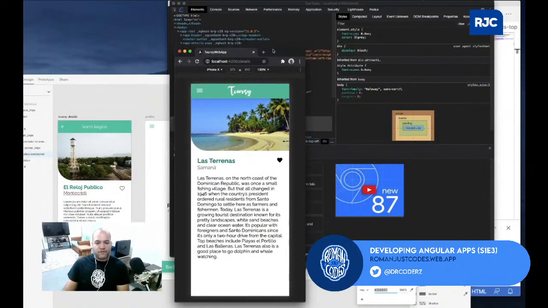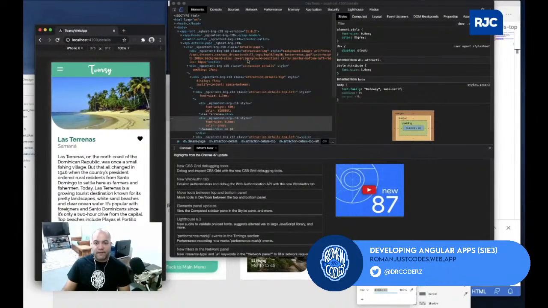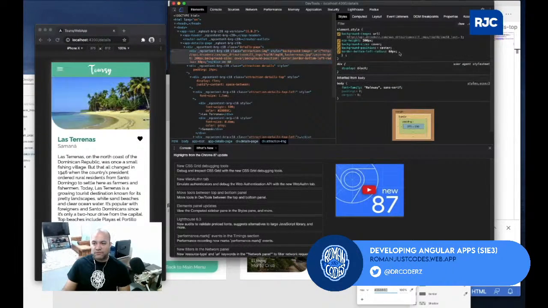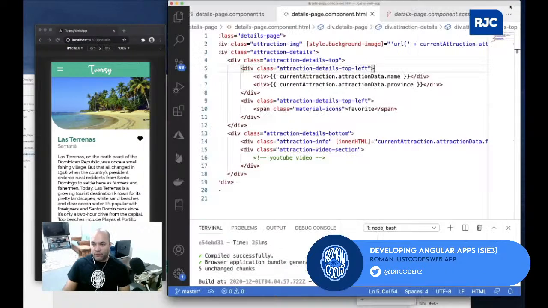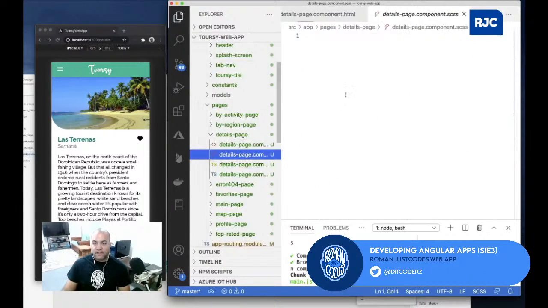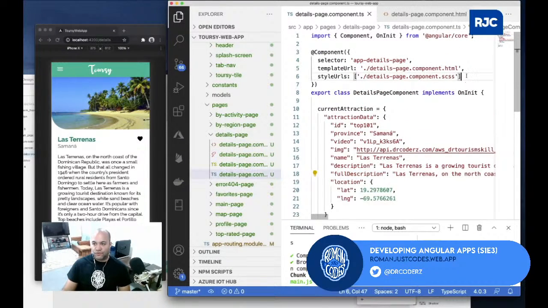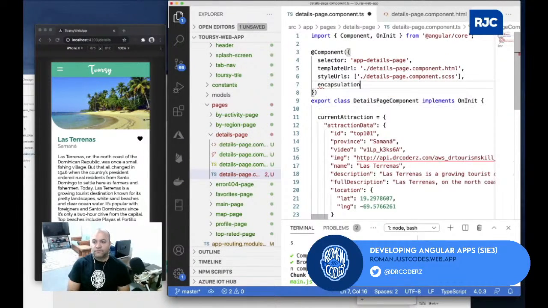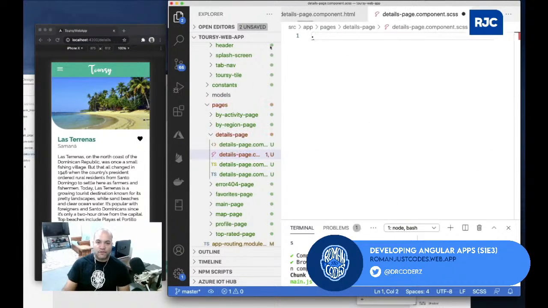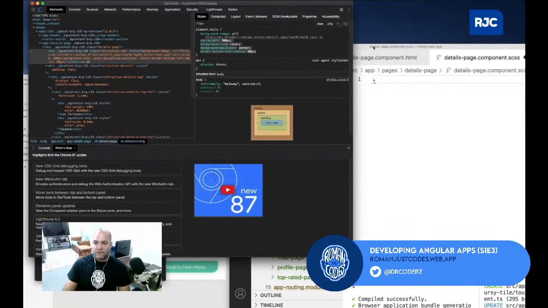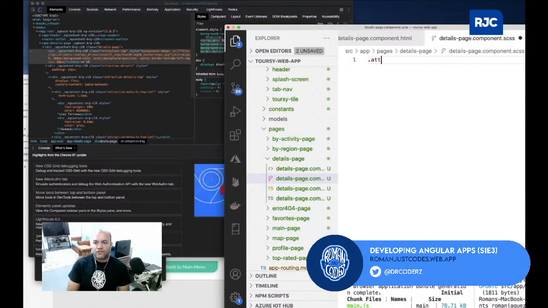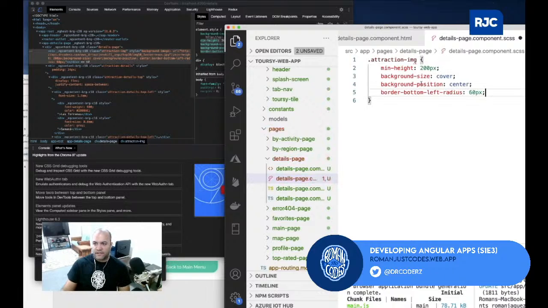So why don't we now transfer some of these styles over so that we can keep moving along. For the attraction image, I'll grab some of these styles without saving, of course, otherwise I'll mess my whole thing up. Remember that I have to do encapsulation, view encapsulation none. Then here in the CSS, I'll do, what was it? We did attraction image, attraction img. This is it. And remember, when you do a background image via code, you have to override these. That's kind of a rule of thumb.